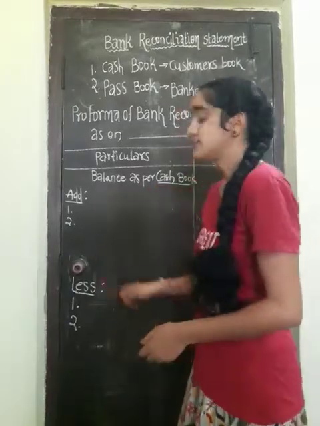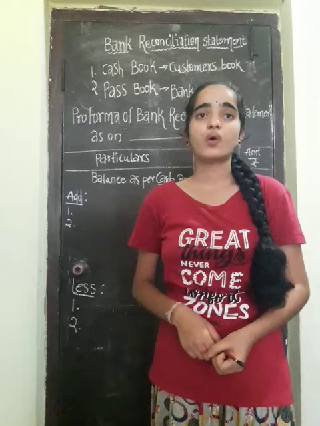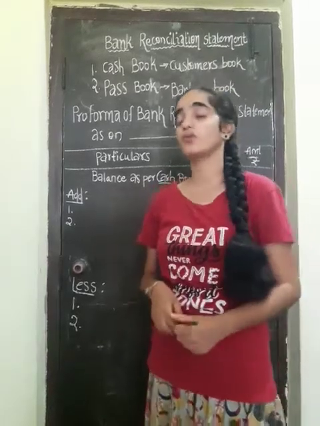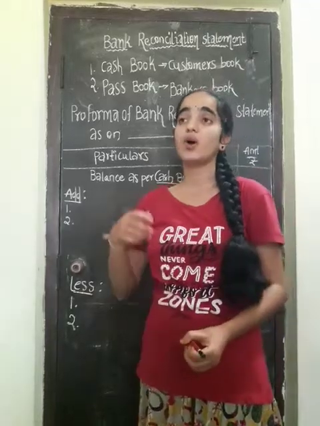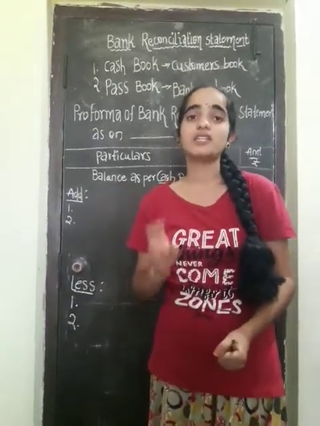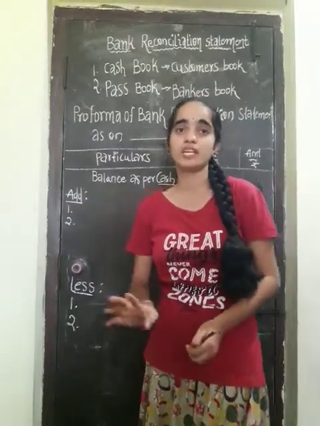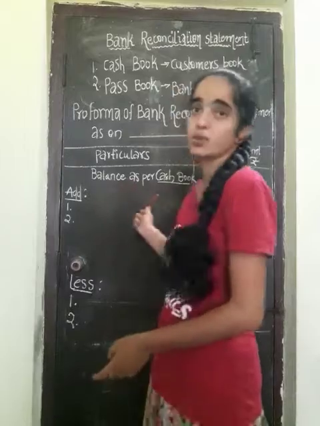Let us see the next point. Bank charges recorded twice in the cash book. This means the bank charges the employees are paying have been recorded twice in the cash book.